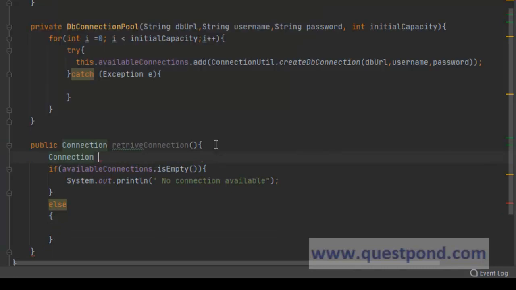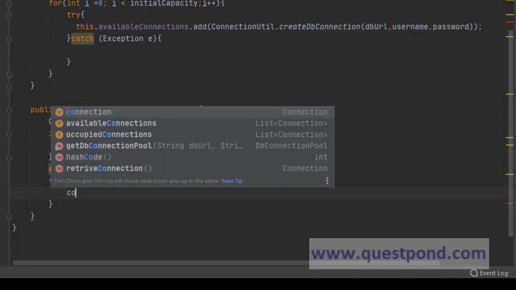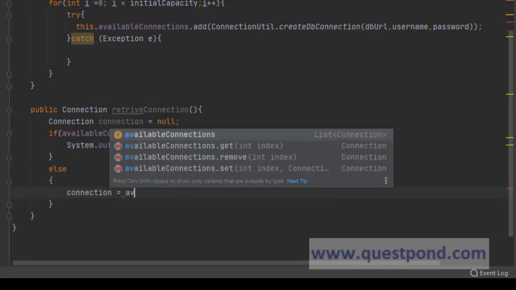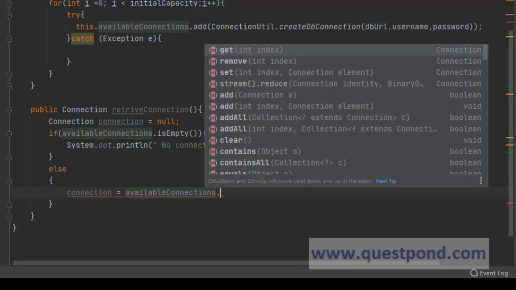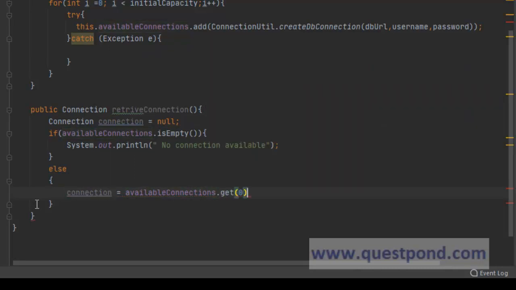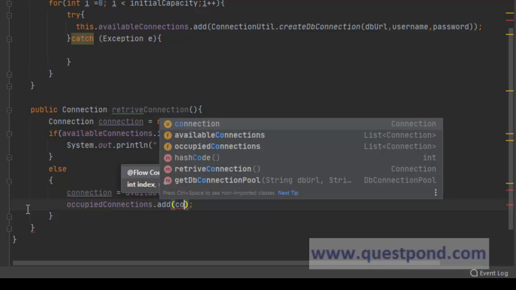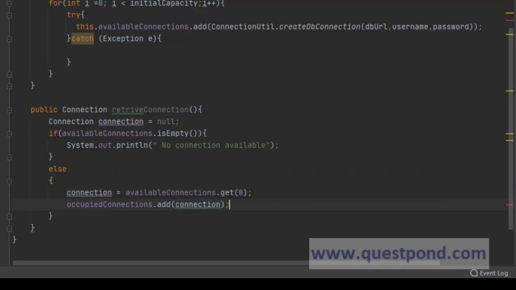So let's say connection equals null, and here I will say connection equals available connections dot get 0. Correct, and we will add this connection to the occupied connections dot add connection,